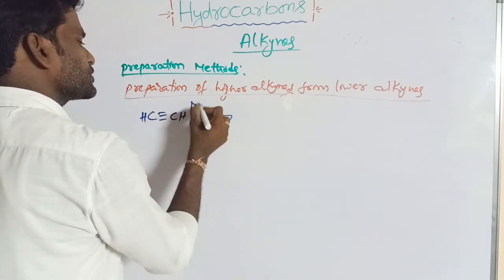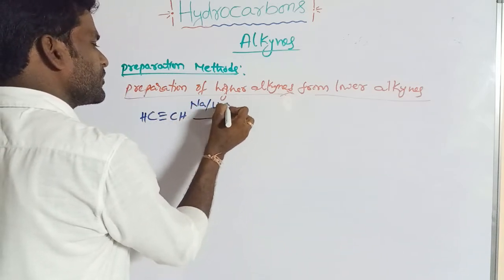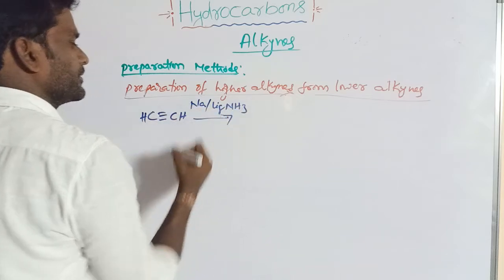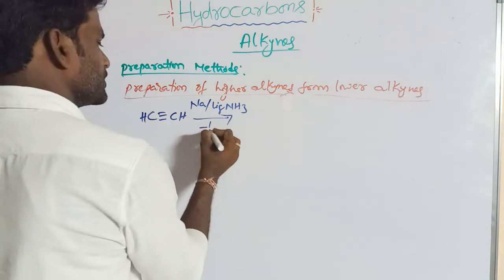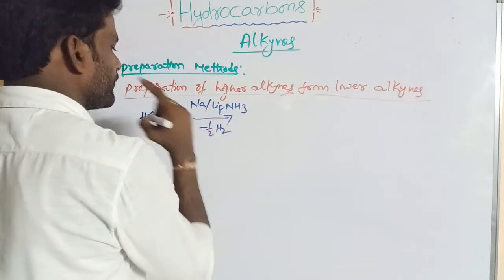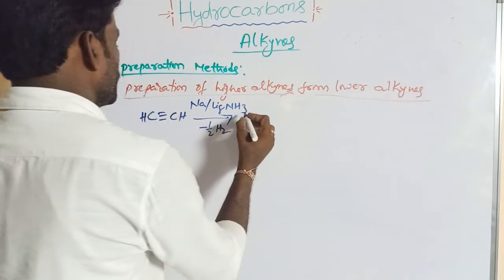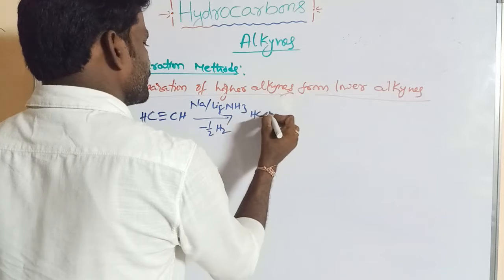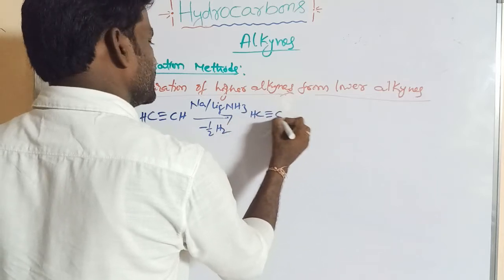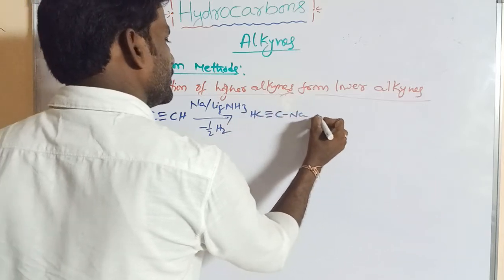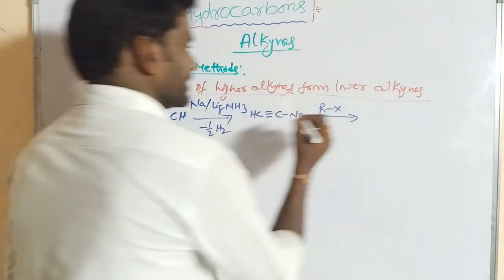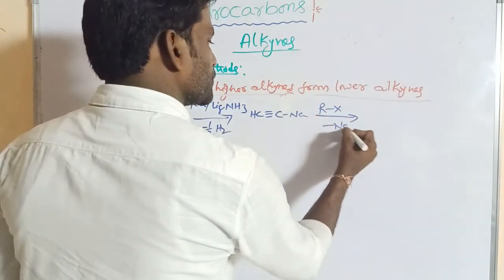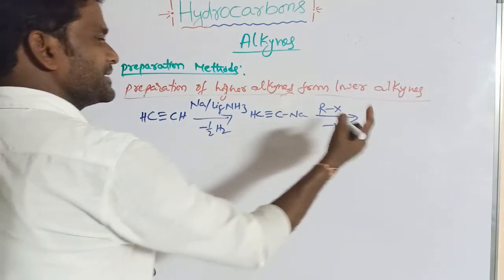This can be treated with sodium in the presence of liquid ammonia. Here sodium displaces the hydrogen, so H minus can be removed. So CH triple bond CNa, which is treated with alkyl halide, RX, and sodium chloride is removed.